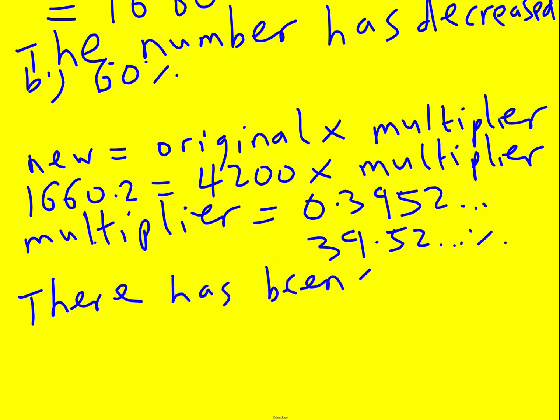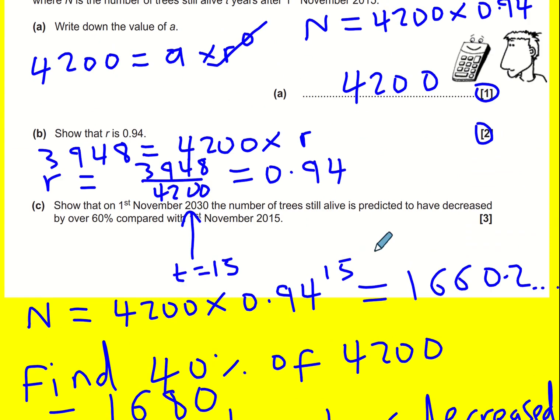So there's been a 60% reduction. In fact, we're much more accurate. We can say that there's been a 60.5% reduction even from looking at this. So just another way of looking at the problem. In any case, we've solved it.